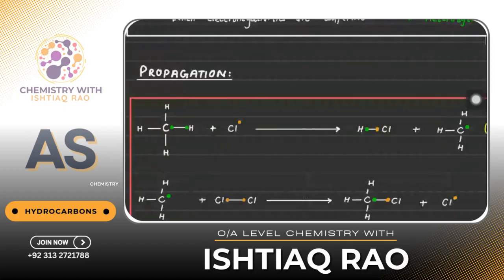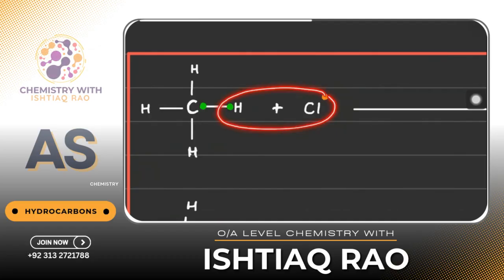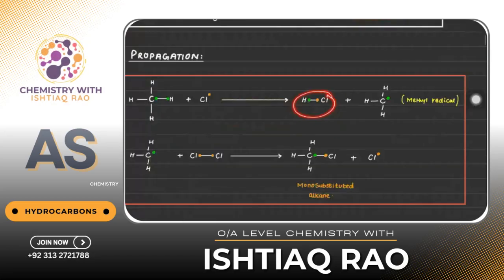Let's say this is a chlorine radical. Okay, it needs an electron. Every radical needs an electron to make a pair of electrons. Pairs are more stable than the single one. So you know what it would be doing? Chlorine would be taking away this hydrogen with its electron because chlorine needs one more electron to complete its outer shell. So it would be forming a new bond with hydrogen, HCl.